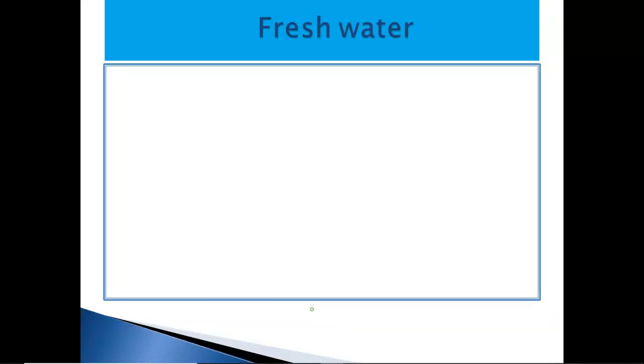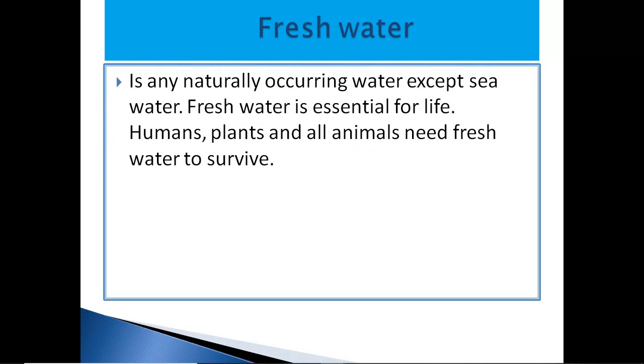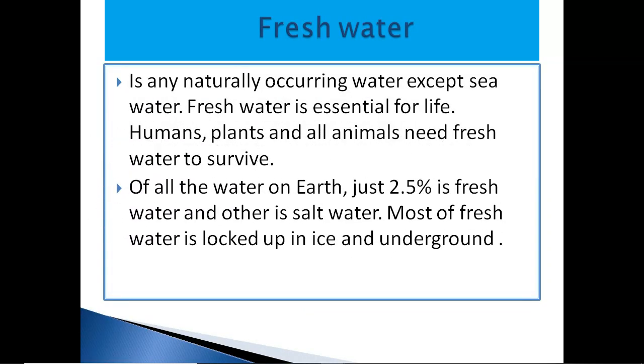Now I will discuss fresh water. Do you know what fresh water is and where we get this fresh water? Okay, now I will discuss it. Fresh water. Fresh water is any naturally occurring water except seawater. That means except sea or ocean, we get water from various sources. This is called fresh water.